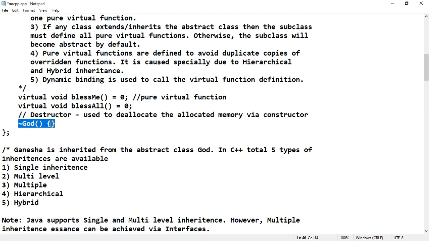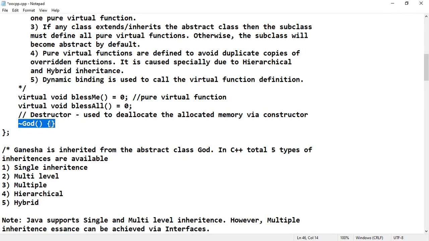In the manual way of garbage collection, the programmer has to manage this to remove the allocated memory. So for that, destructors are used in C++. But in Java programming there is no concept of destructor, because in Java the garbage collection will be done automatically at the end of the program.